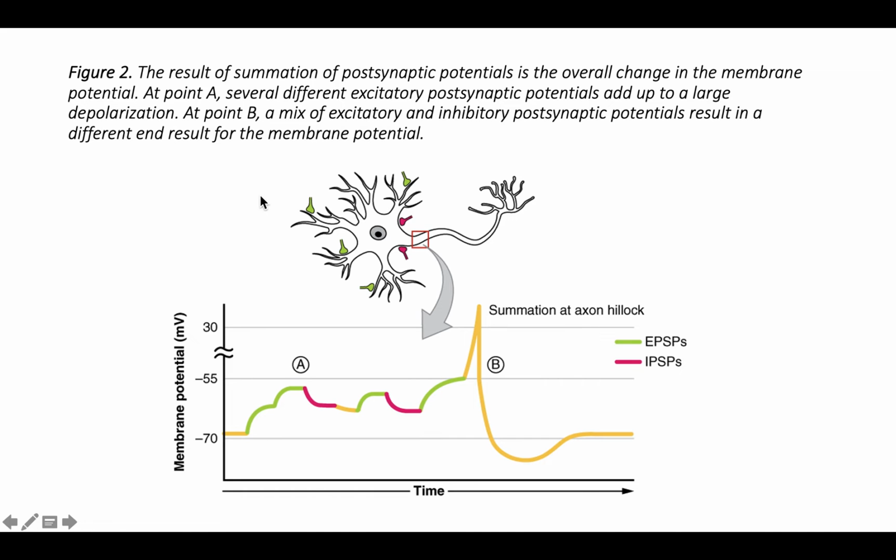This is a similar figure from another source. And again, we're seeing that EPSPs can add together and IPSPs kind of subtract from that progress. So a lot of communication can be happening between neurons, that is between the green and red presynaptic neurons and the gray postsynaptic neuron, before the postsynaptic neuron actually fires an action potential.